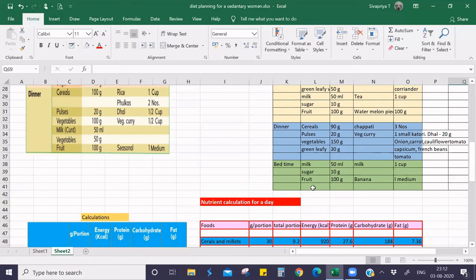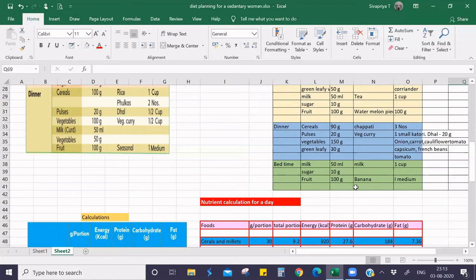Okay. Then for bedtime, I have given milk 50 ml. You can even dilute it to 200 ml. Then sugar 10 grams. Fruit is 100 gram. Banana, which is a commonly available fruit. And I have given a medium sized banana for bedtime.